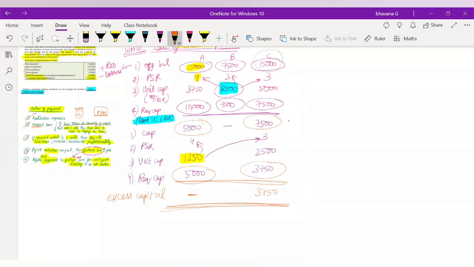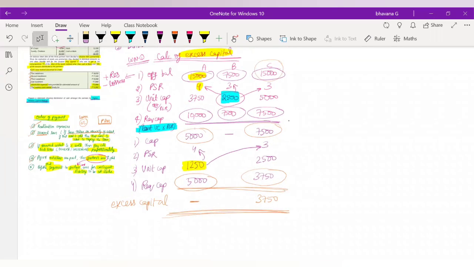Okay. So now until this, do you guys have any doubts on how to calculate excess capital? After this, I'll move on to the next part. But before this, do you guys have any doubt in this? No, right? I hope everybody is clear. If you have any doubts, you can just ask me, right?